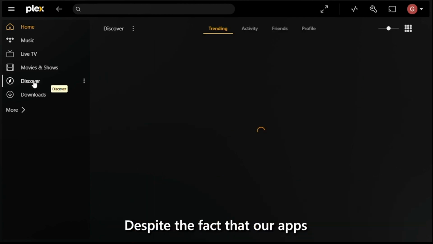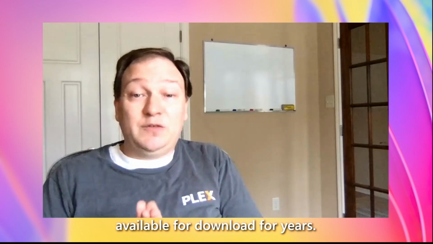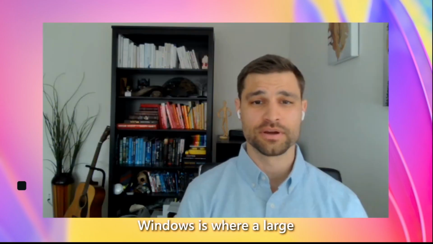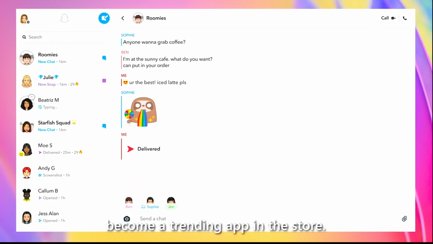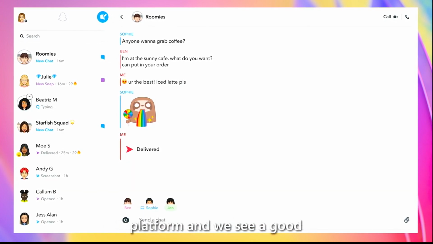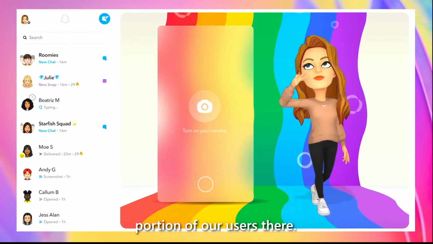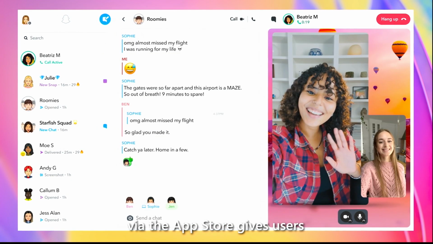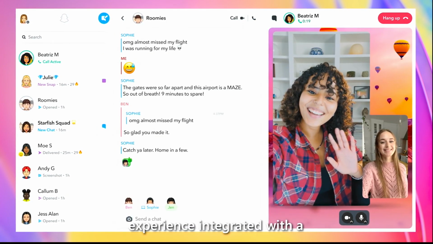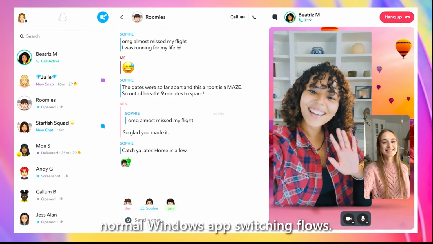When we brought our apps to the Microsoft Store, we saw thousands of installs in a week, despite the fact that our apps have existed on our website available for download for years. Windows is where a large portion of our users are, and we saw an immediate uptick from users when we released to the Microsoft App Store. We saw it become a trending app in the store. Windows is a dominant desktop platform, and we see a good portion of our users there. Native integration with Windows via the App Store gives users an option for a better experience integrated with the normal Windows app switching flows.